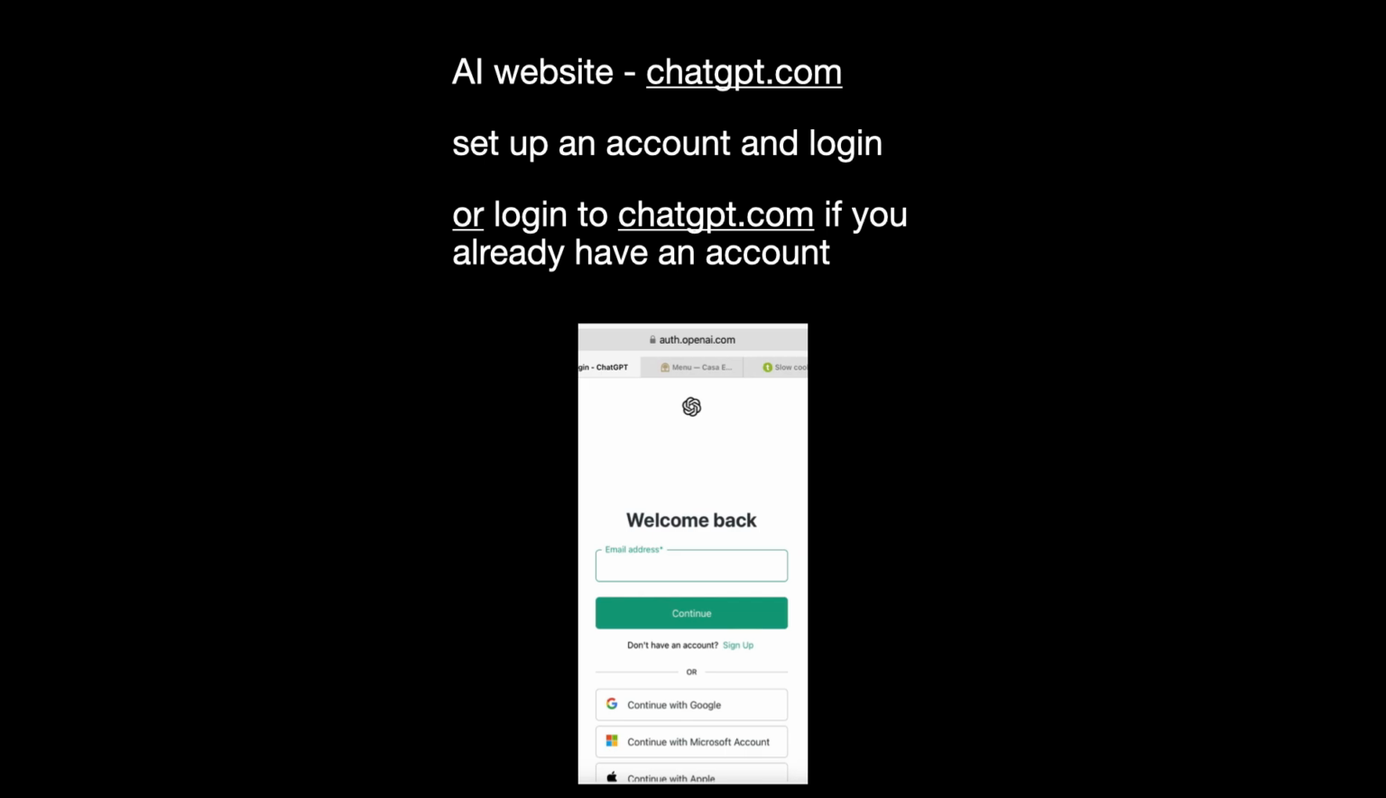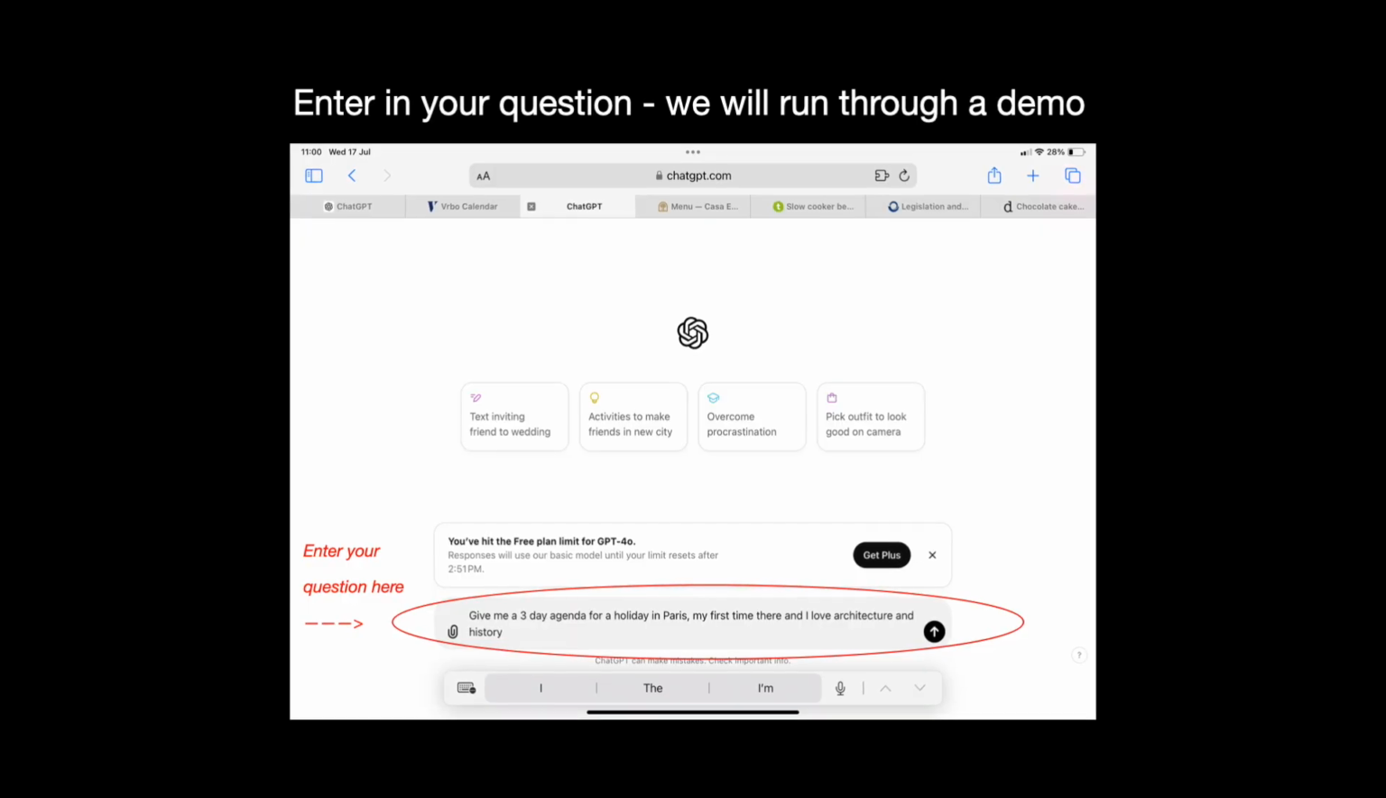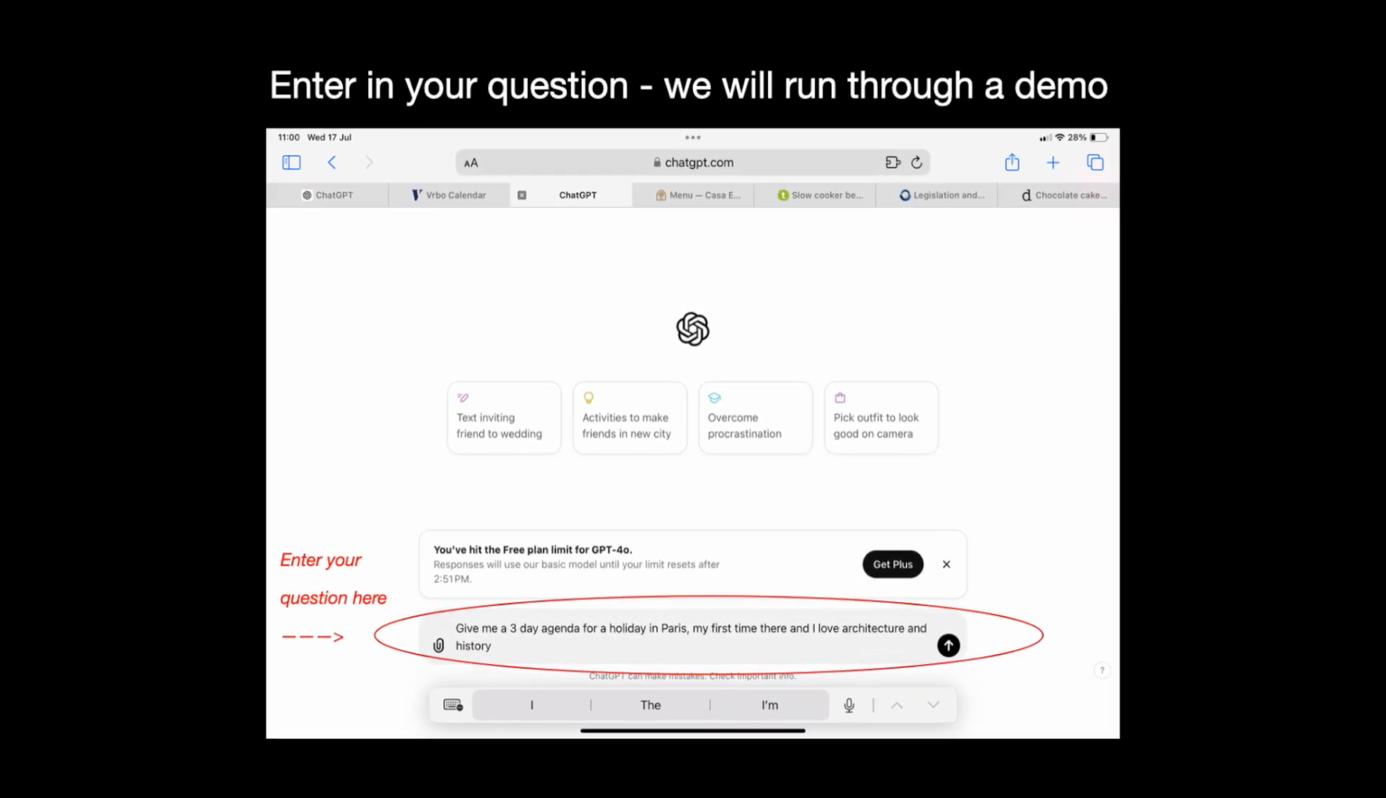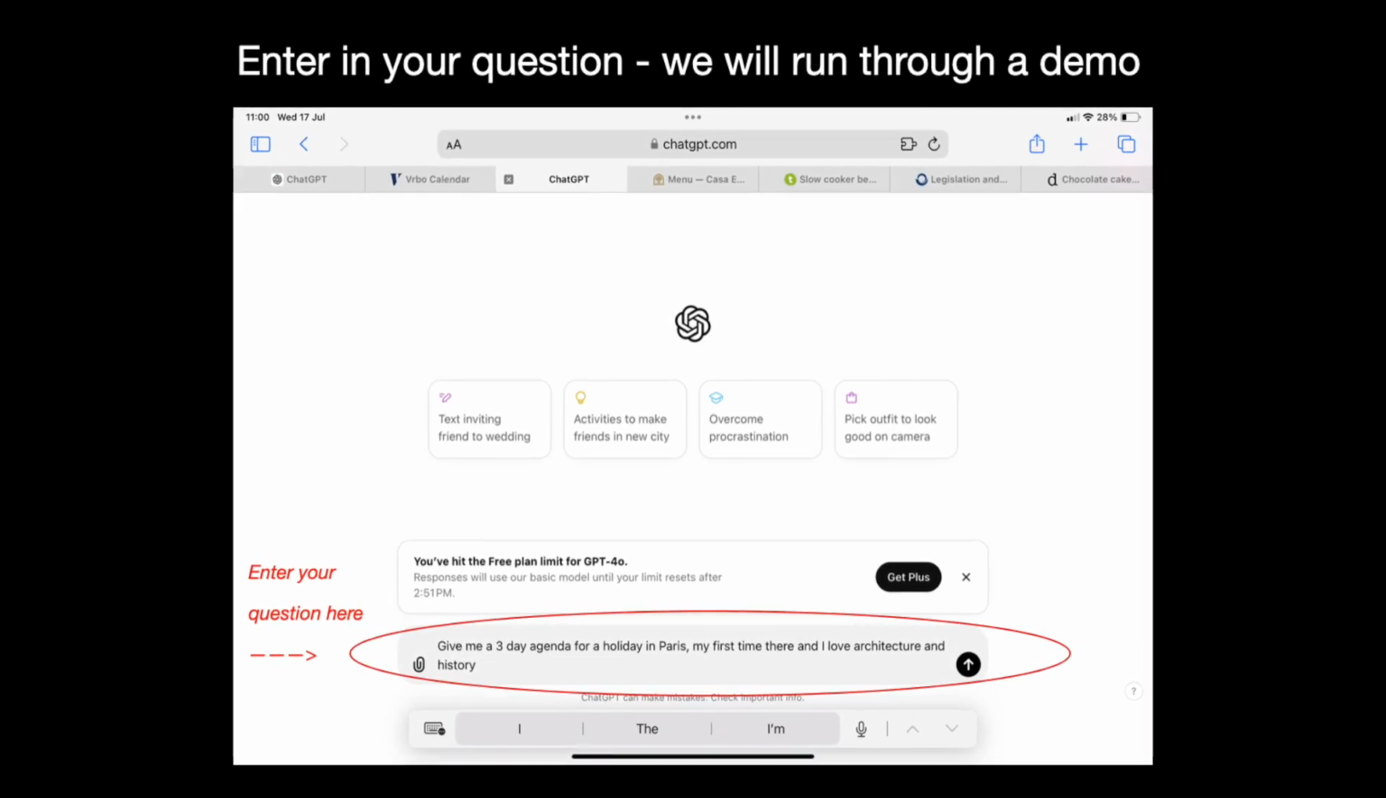You can go ahead and log on to ChatGPT. You do that in Safari or Google Chrome, whatever browser it is that you like to use. Type in chatgpt.com and set up an account for yourself. You'll need your email address, come up with a password, or if you already have ChatGPT, log on. It will then come up with a screen that allows you to input any question that you like.